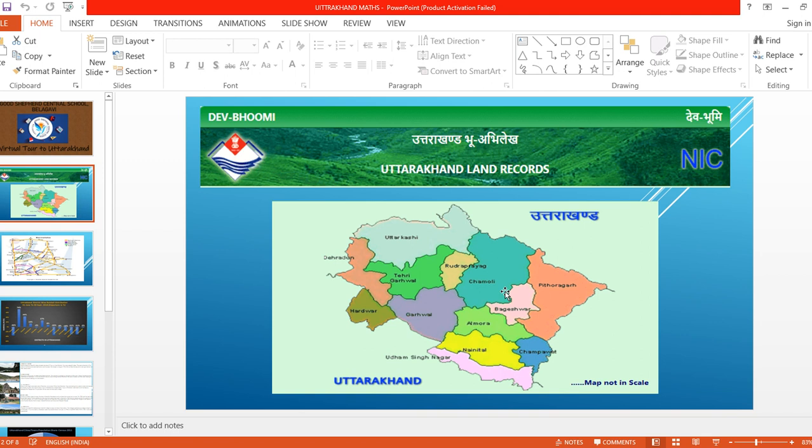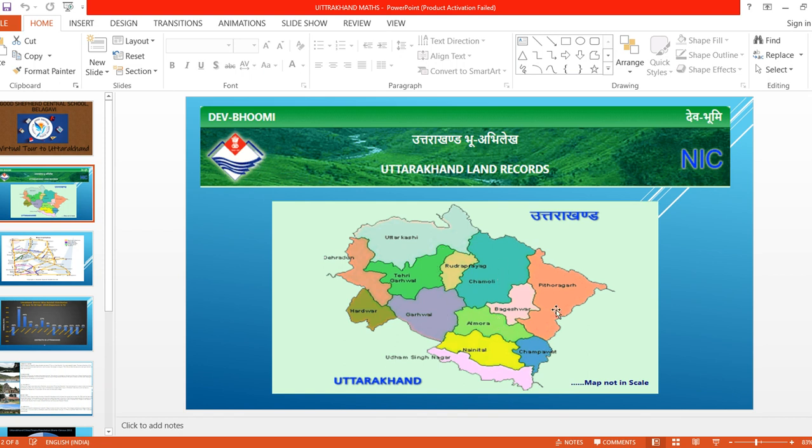Suppose you are learning the state: the neighboring states to Karnataka, which is our state, are very good, Maharashtra, Tamil Nadu, Goa, Kerala, Andhra Pradesh, Telangana. Similarly, we are seeing the neighboring states to Uttarakhand also. Understood? Now, we can see which is the biggest, largest district and which is the smallest district here in the Uttarakhand map.